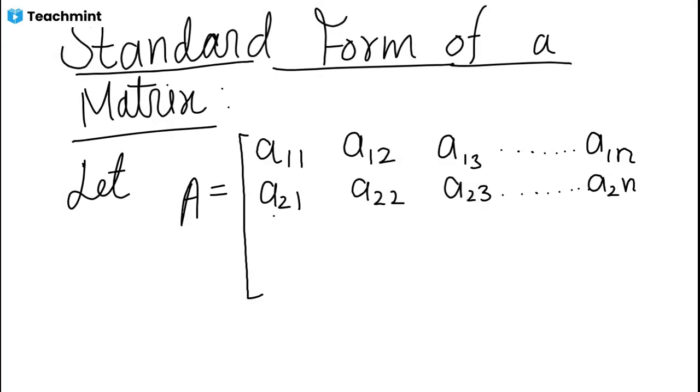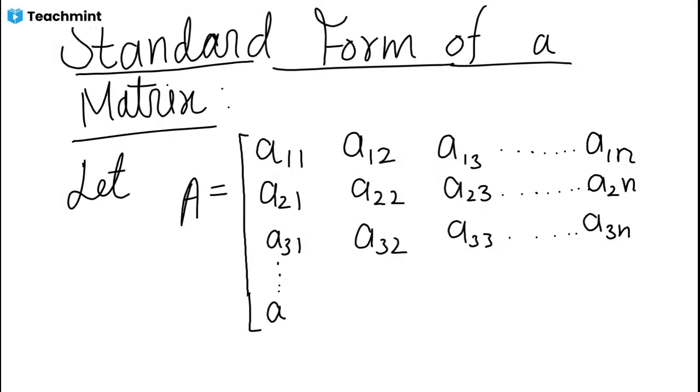Let us take one more. We can take this also. This is the element of the third row and first column, third row and second column, and this is of the third column, up to the element of the third row and nth column, and up to the mth row and first column.